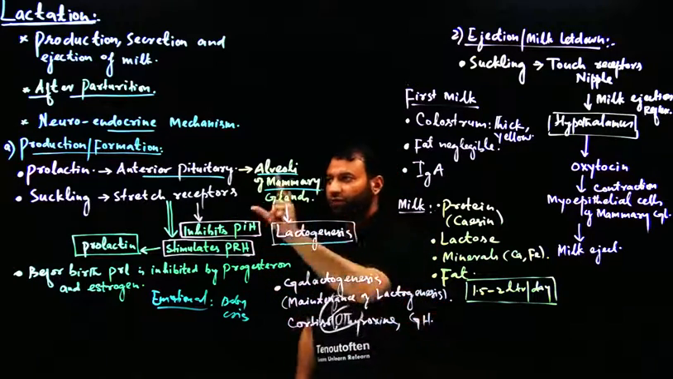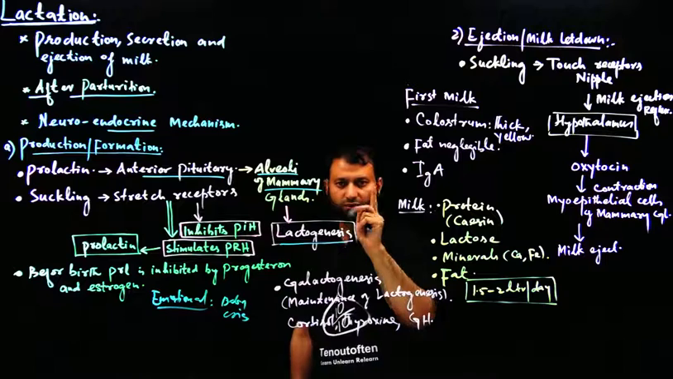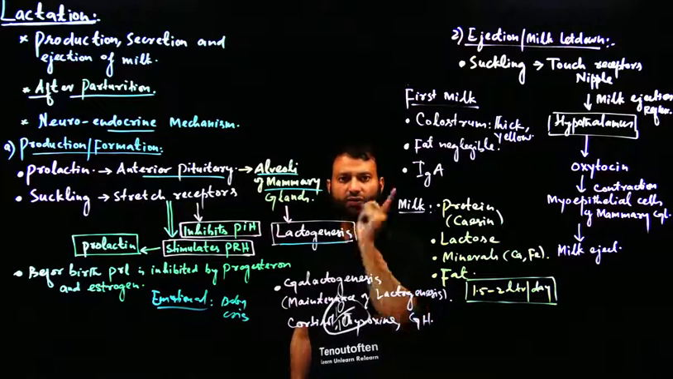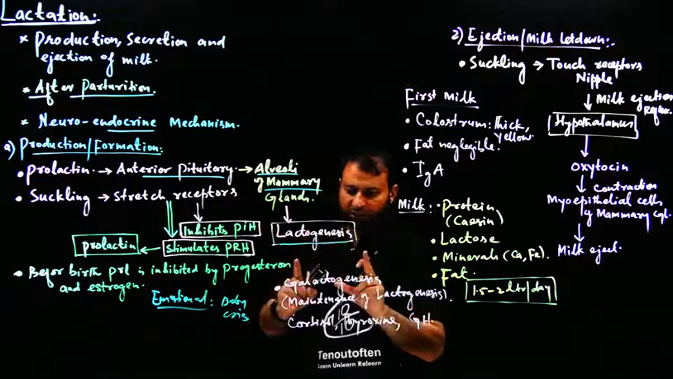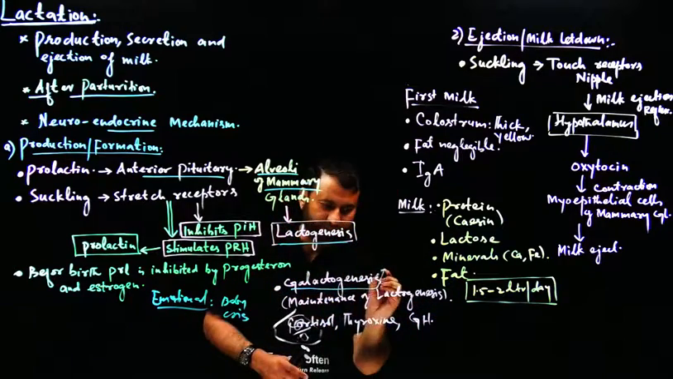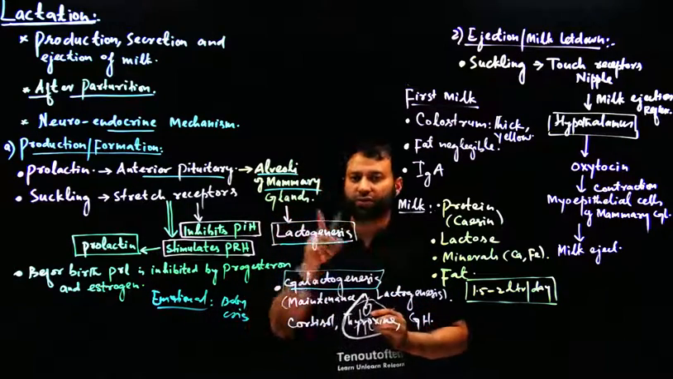So we see that the formation of milk is under two controls: nervous control, neuroendocrine control, emotional control, and hormonal control. There is one more term called galactogenesis. We discussed one term, that is lactogenesis, formation of milk.